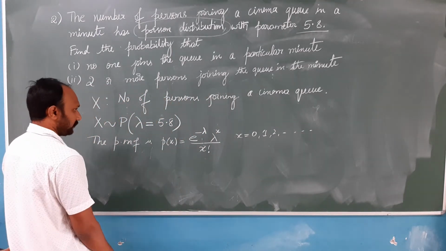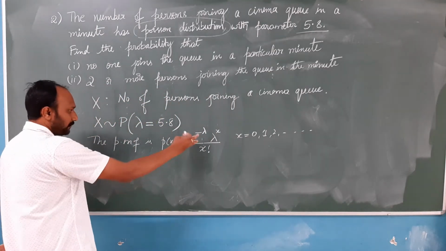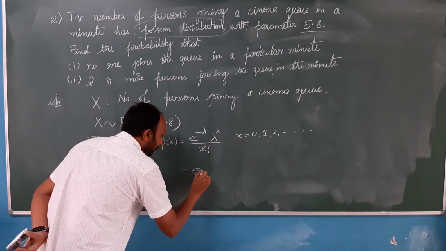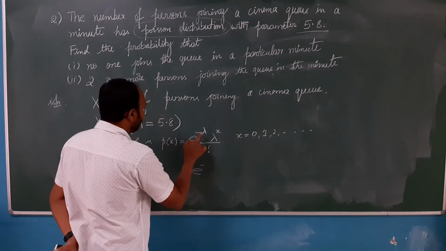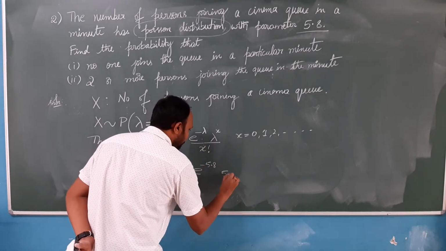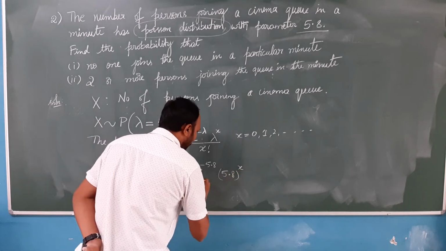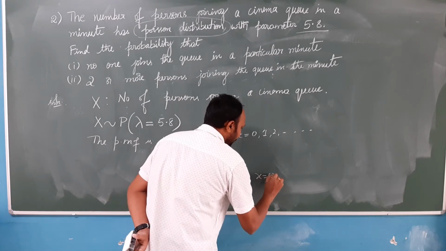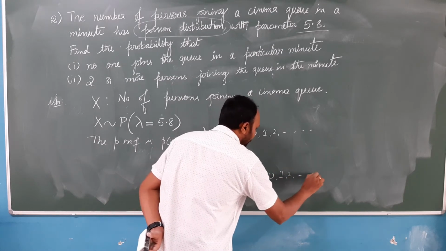Okay, so if this is the general PMF, what is the customized one for this problem? e power minus lambda, what is the lambda value? 5.8, into 5.8 to the power x by x factorial, where x can take value 0, 1, 2, and so on.